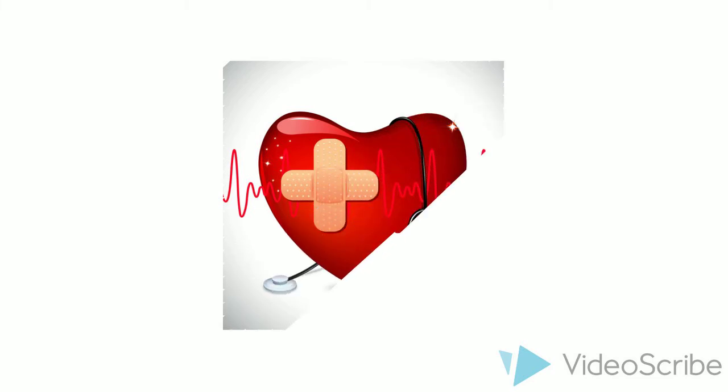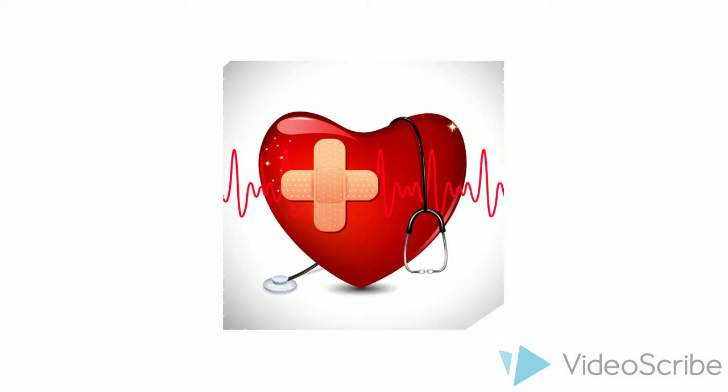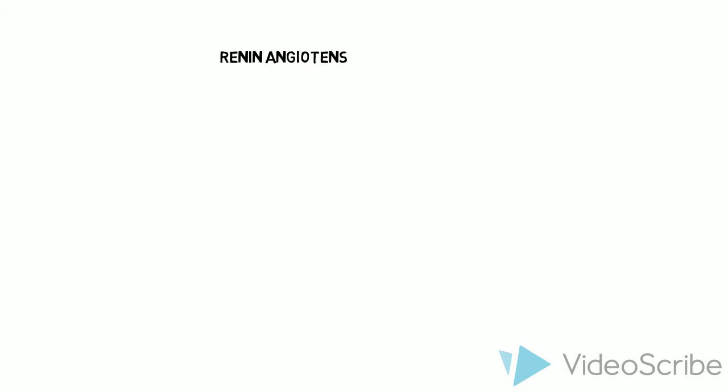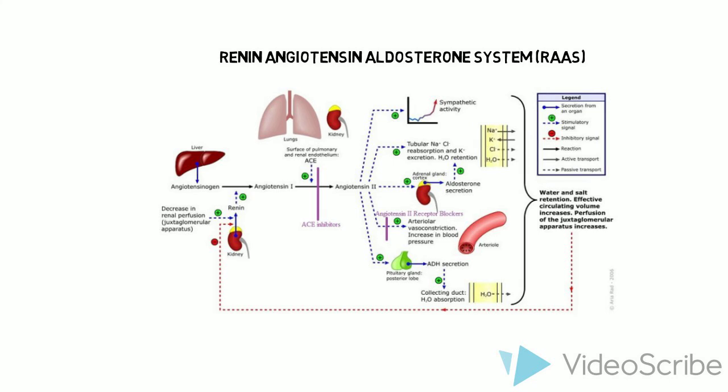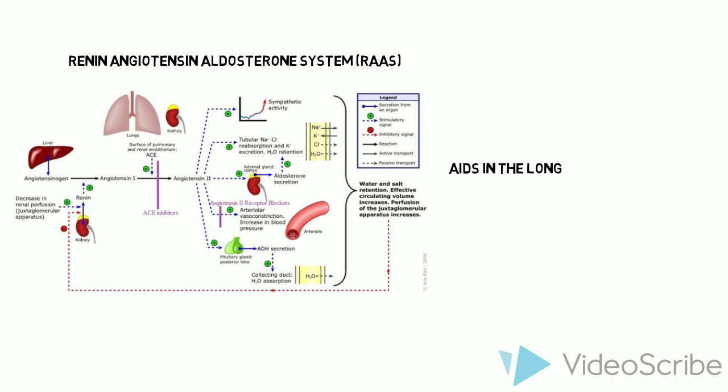Just like there are many external factors that can affect blood pressure, there are many ways the body can regulate blood pressure internally as well. The negative feedback loop involving the medulla oblongata and baroreceptors is an example of short-term regulation. The renin-angiotensin-aldosterone system is another systemic example that aids in the long-term regulation of blood pressure and fluid balance.